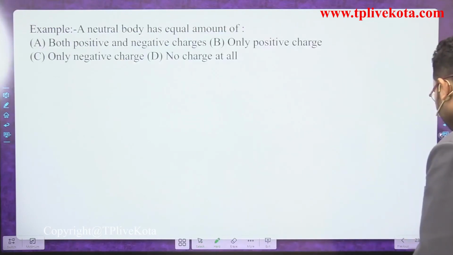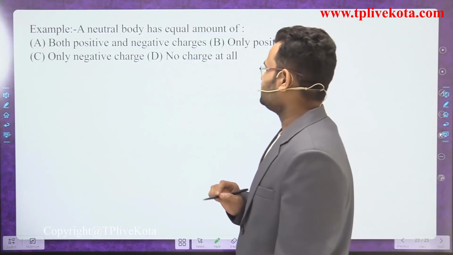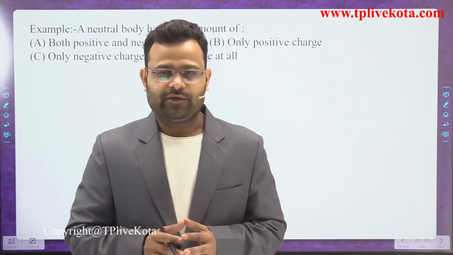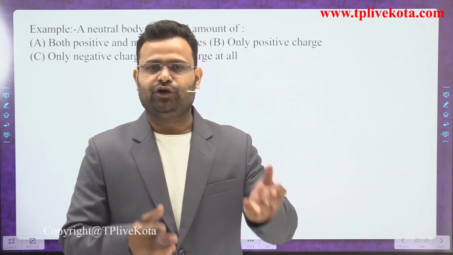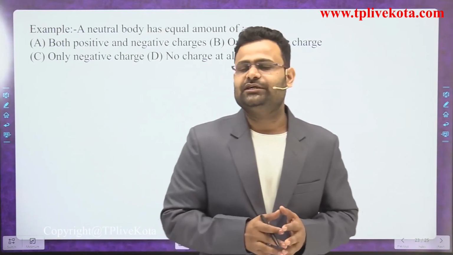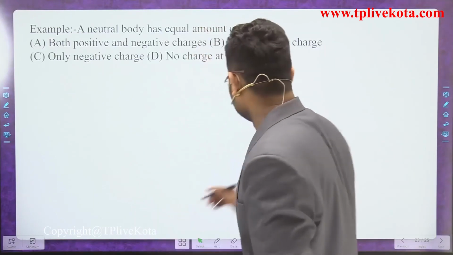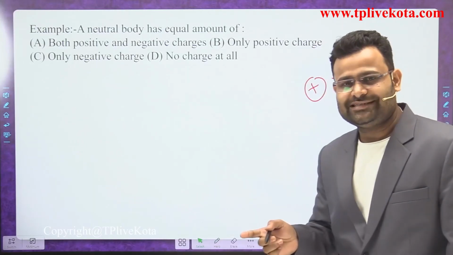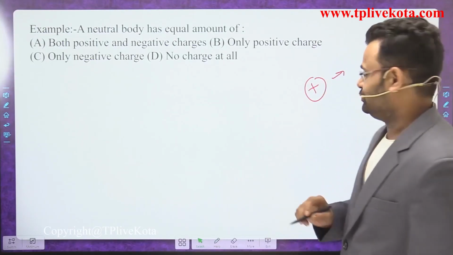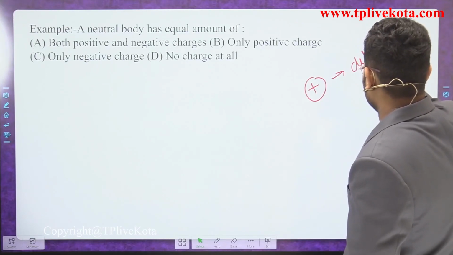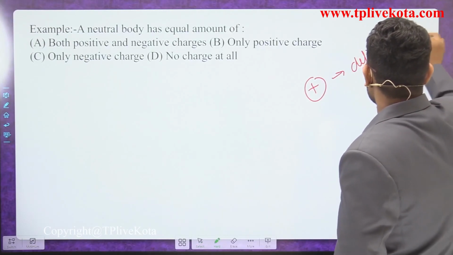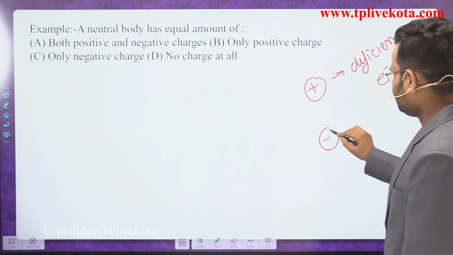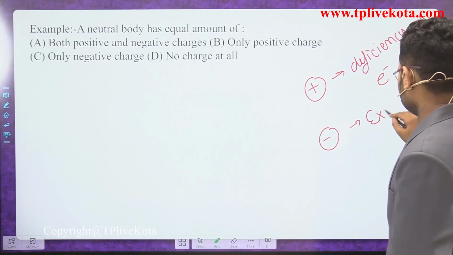And the next numerical is: a neutral body has an equal amount. A body is neutral. What do you mean, dear student, by neutral? I have explained many times in a complete video what you mean by neutral and no charge. It means, dear student, that it has the same amount of positive. What do you mean by positive? Positive means a deficiency of electrons. We write electrons in the short term. What do you mean by negative? Negative means an excess of electrons.